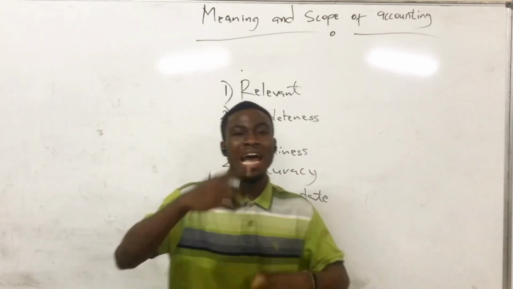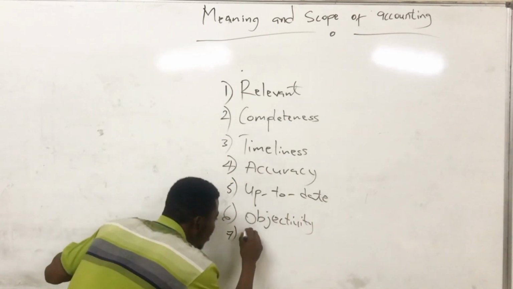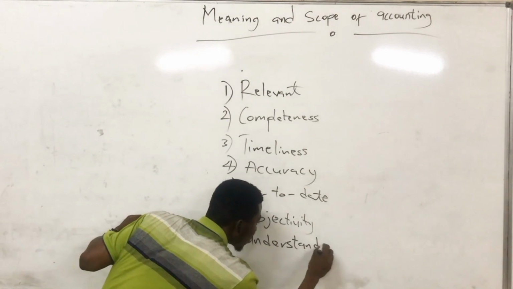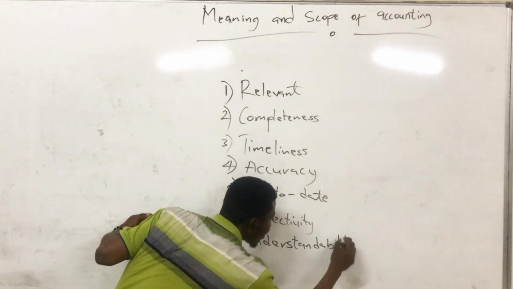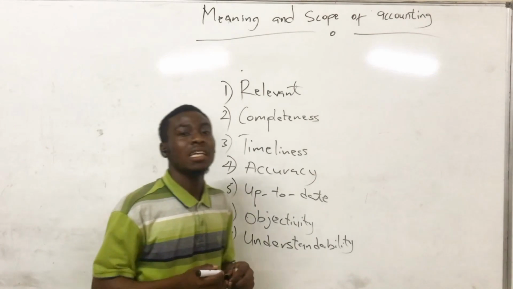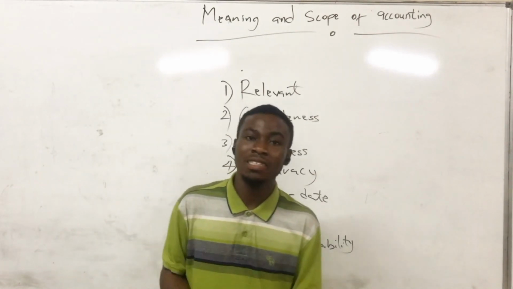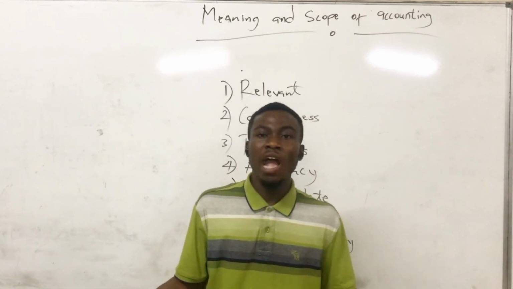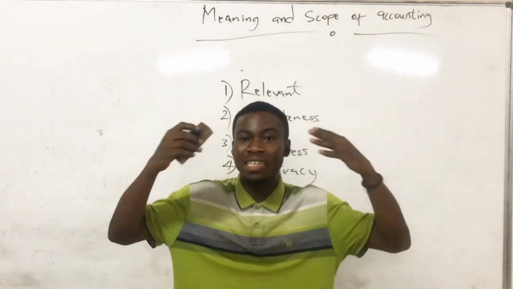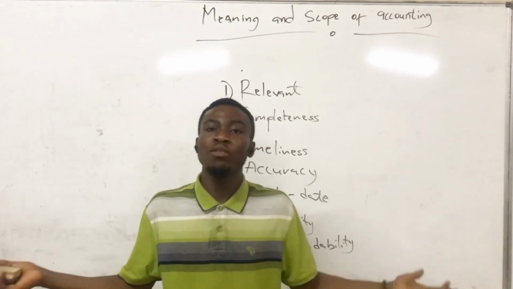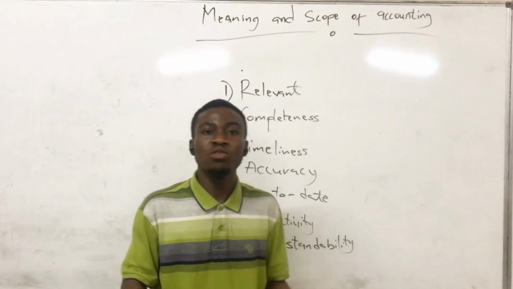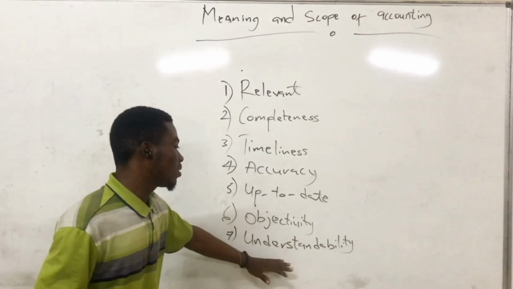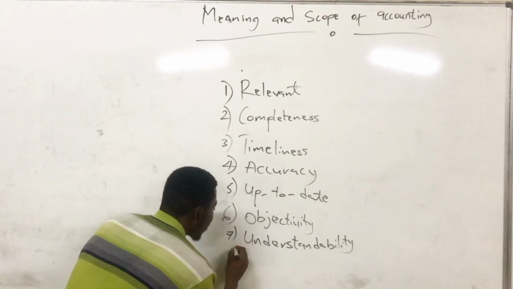Now let's go to the seventh characteristic, understandability. Understandability is derived from understanding, meaning the information has to be clear and simple. Everyone who takes the information has to get the understanding. The users must understand the information simply, and there's no need for them to go for an interpretation again.